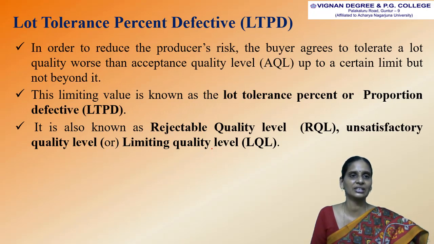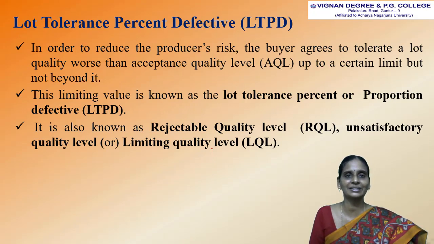And the next definition is lot tolerance percent defective, simply treated as LTPD. In order to reduce the producer's risk, the buyer agrees to tolerate a lot quality worse than the acceptance quality level, AQL, up to a certain limit but not beyond it. This limiting value is known as lot tolerance percent or proportion defective, LTPD.